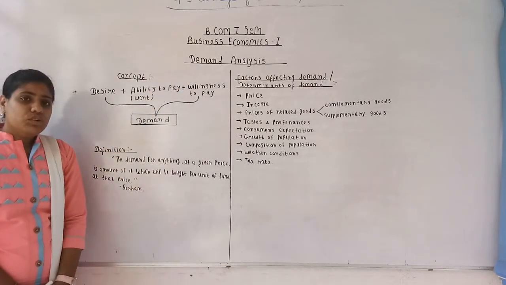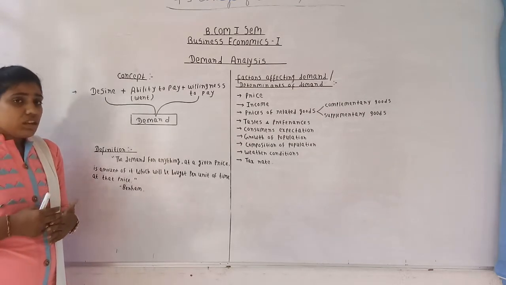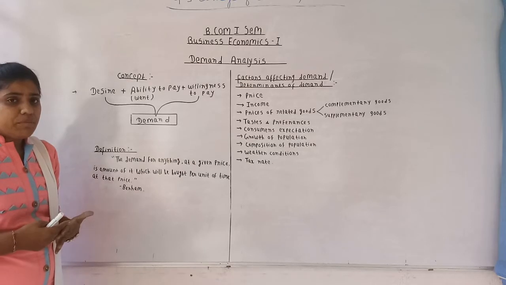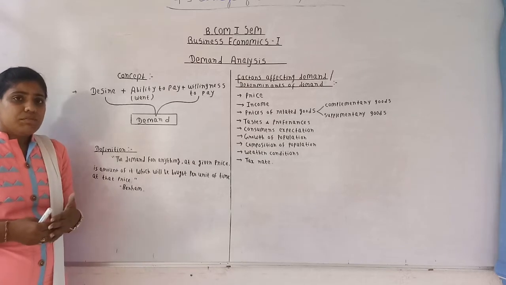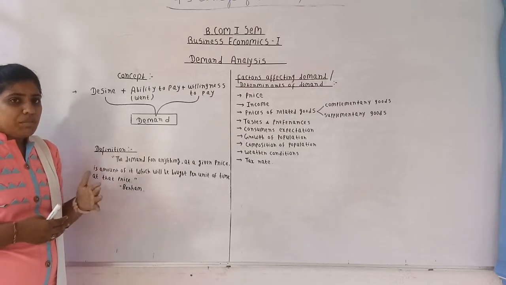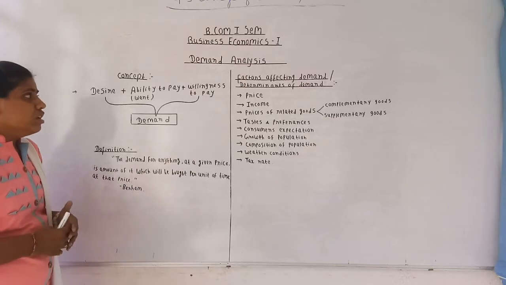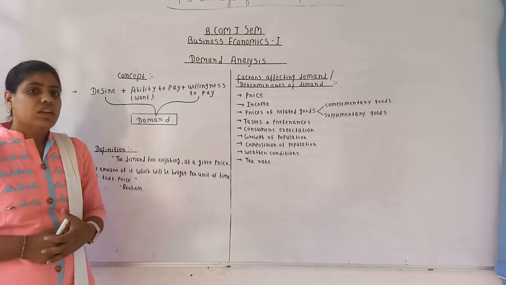Under this chapter, we are going to understand the concept of demand, the determinants of demand, law of demand, its assumptions and exceptions, then the changes in demand, and the various reasons because of which demand curve slopes downward. So today we will start with the concept of demand.